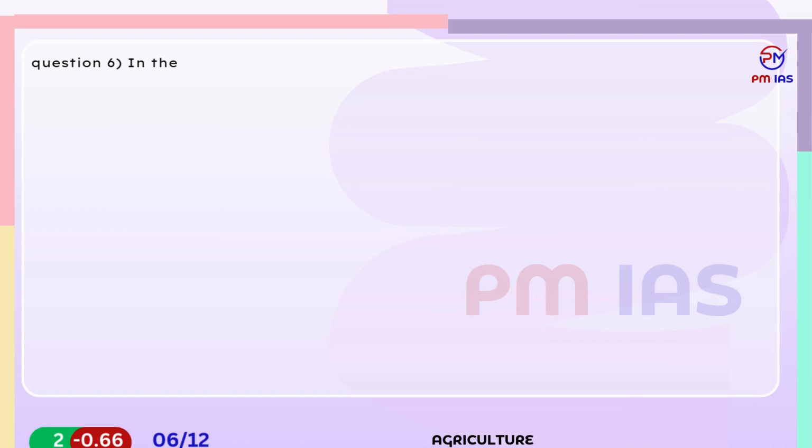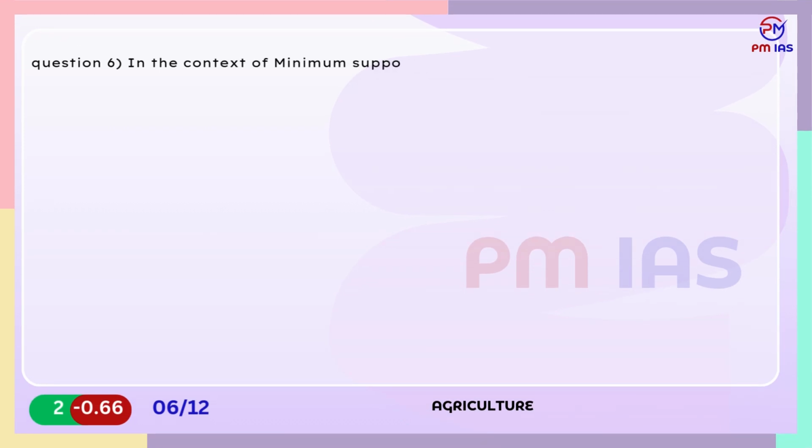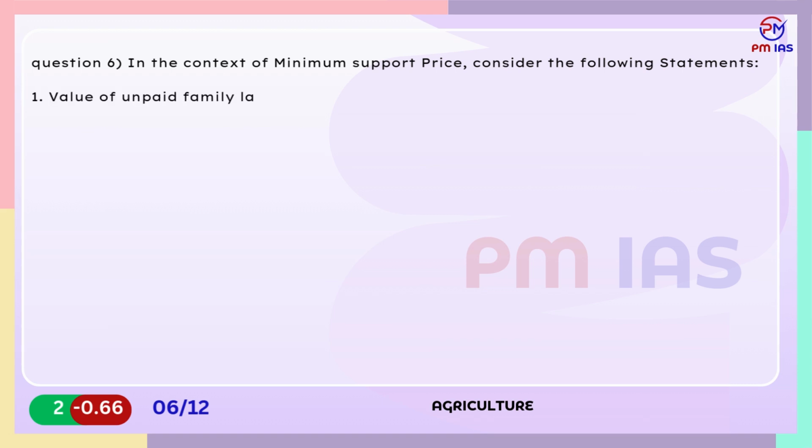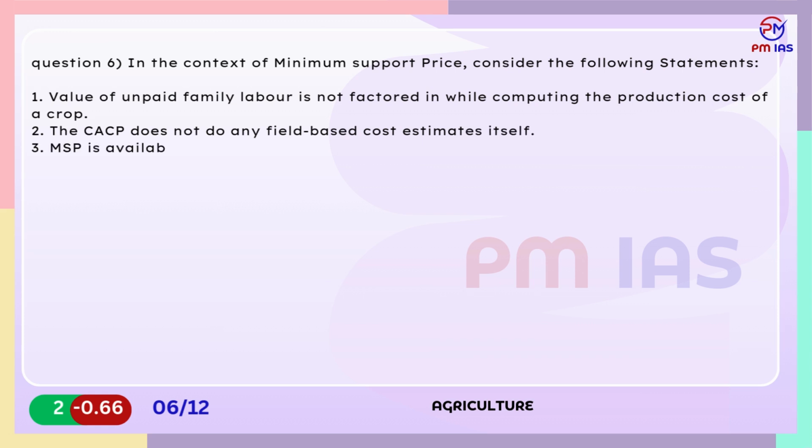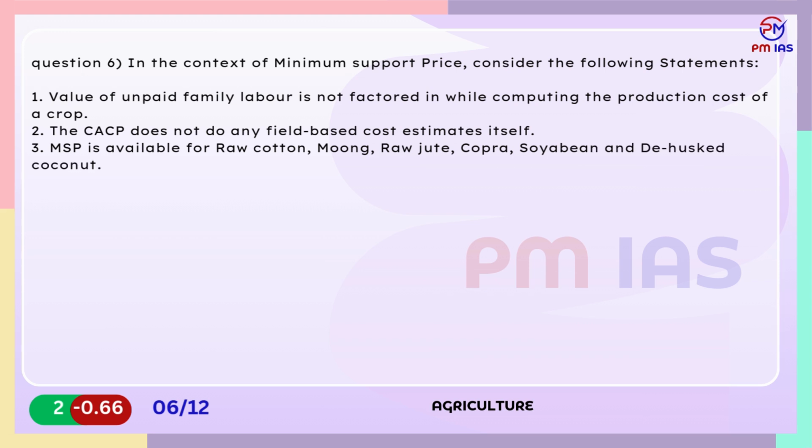Question 6. In the context of minimum support price, consider the following statements. 1. Value of unpaid family labor is not factored in while computing the production cost of a crop. 2. The CACP does not do any field-based cost estimates itself. 3. MSP is available for raw cotton, moong, raw jute, copra, soybean and dehusked coconut. Which of the statements given above are correct?